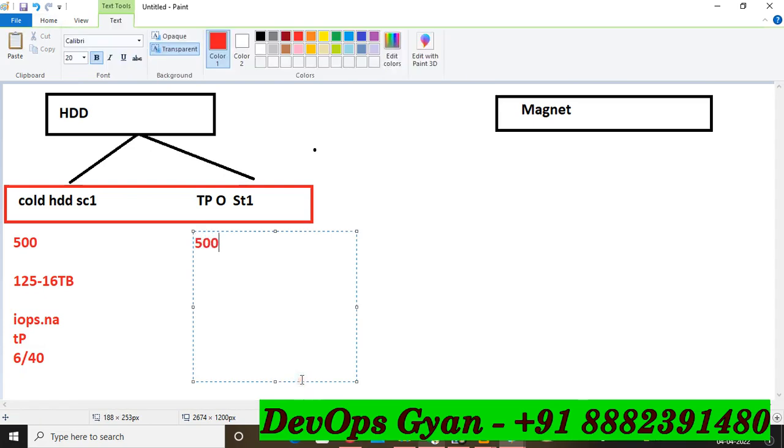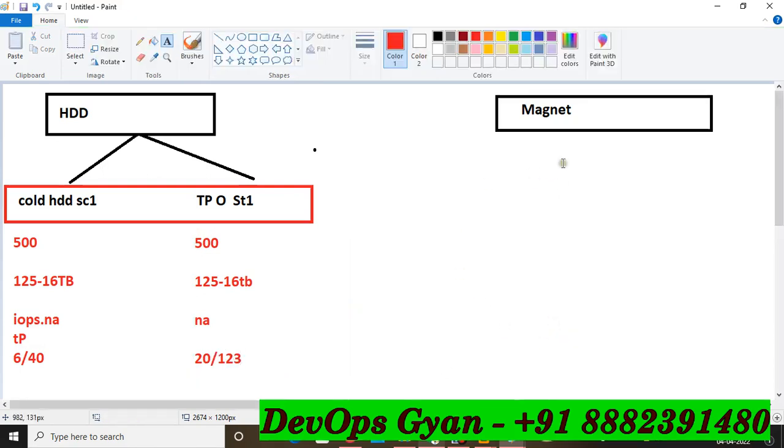Similarly 500 GB, and friends the minimum and maximum 125 GB, and here you can create 16 TB, and similarly IOPS is not applicable here, and the throughput here is 20 oblique 123, right?